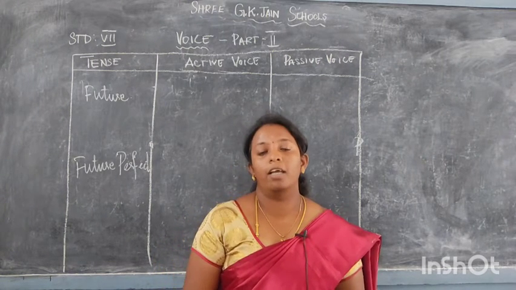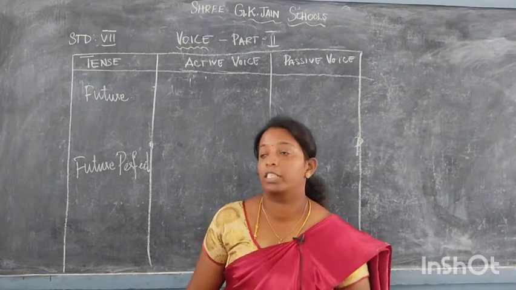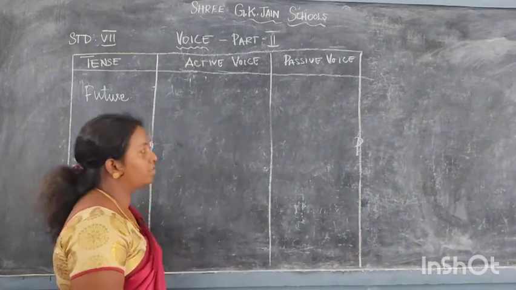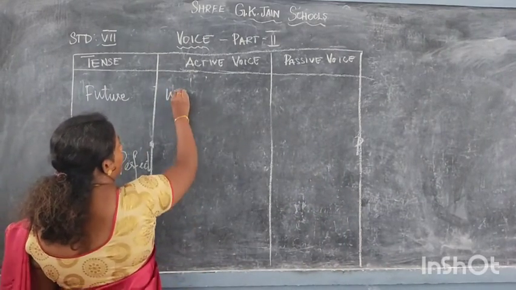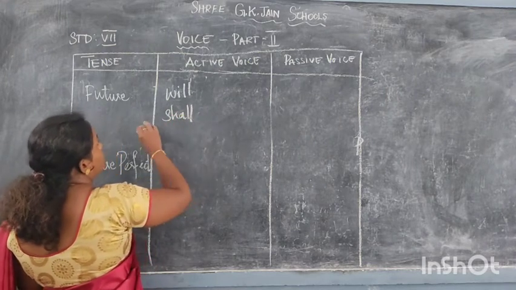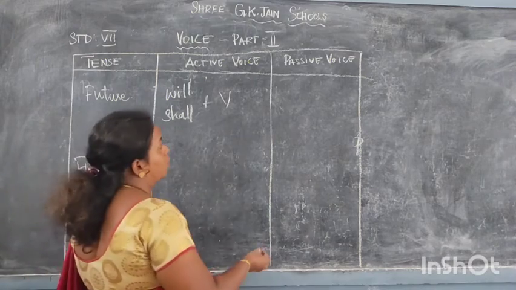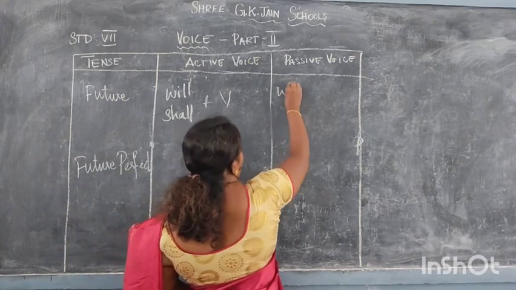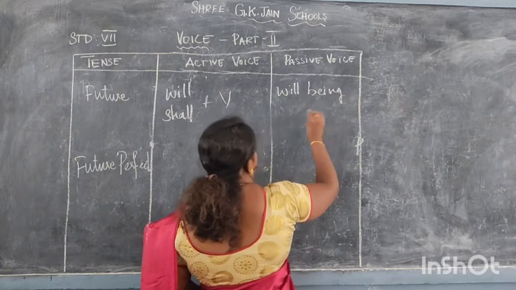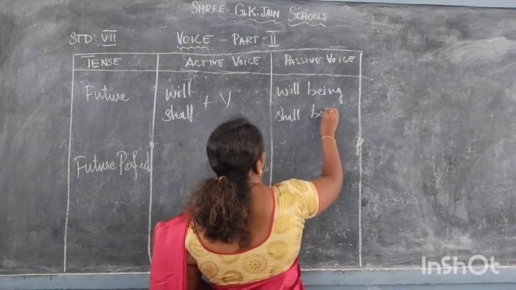Now we can see how the verbs change between active voice and passive voice in the future tense. When it is simple future tense, the verbs will be denoted as will or shall plus the verb. This will change into will be, shall be.